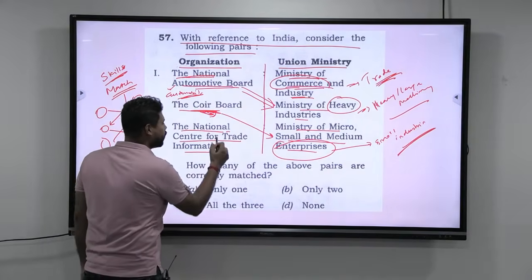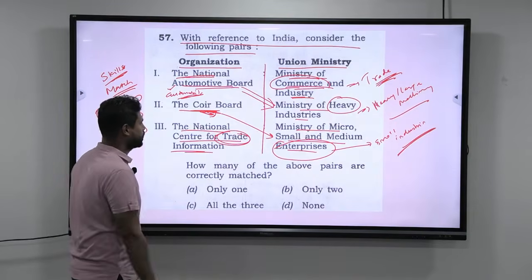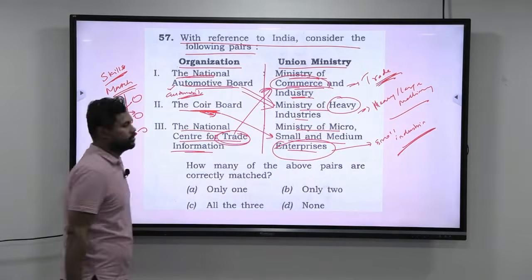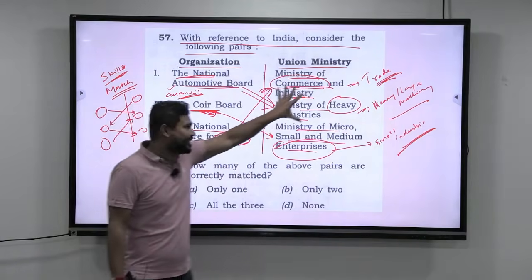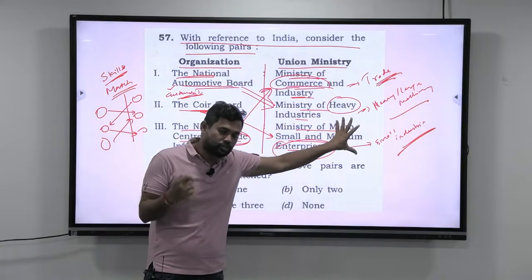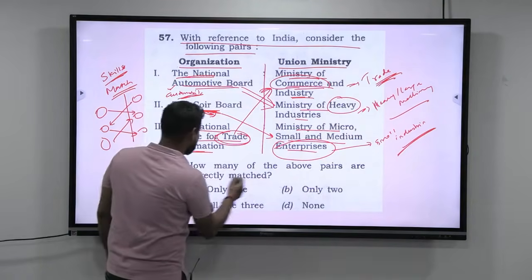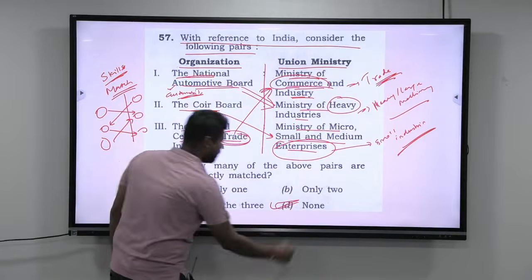The National Center for Trade and Information. Look at this. If they are telling trade, automatically it should become this. So with the help of your wisdom, try to understand the focus area, and if you can correlate, you can understand how many of the above pairs are correctly matched. The answer will be none.